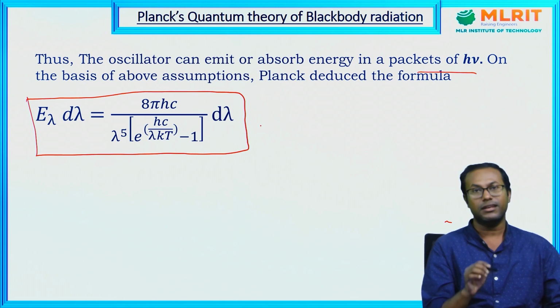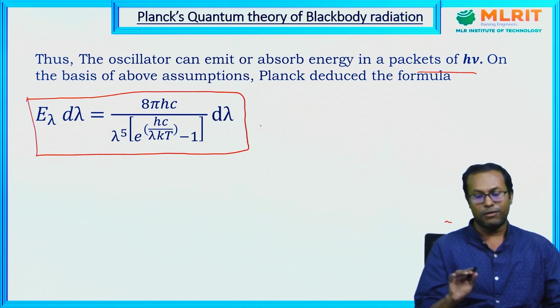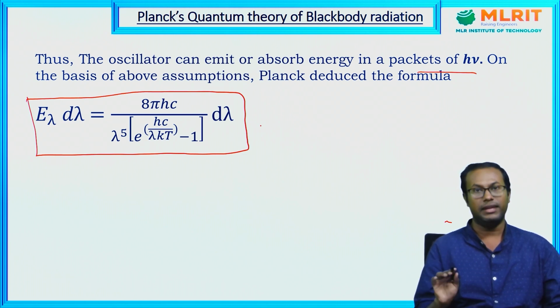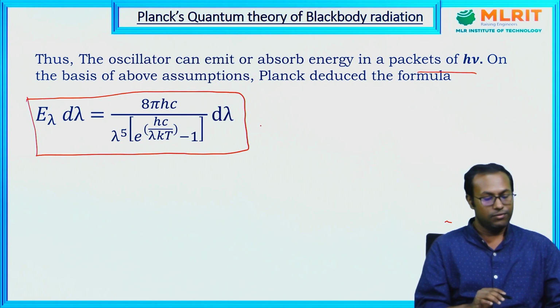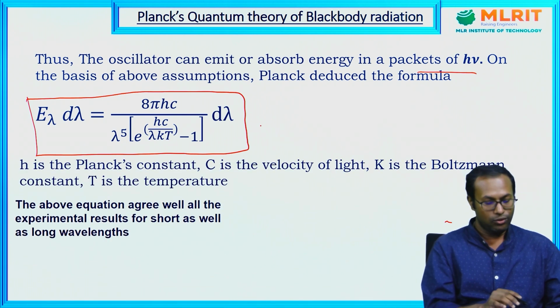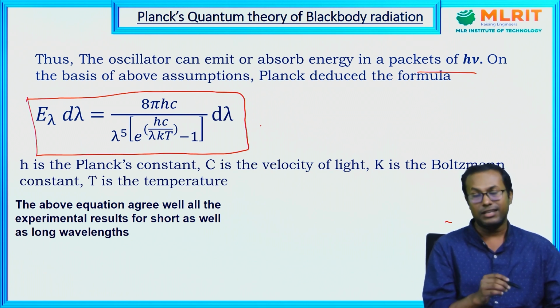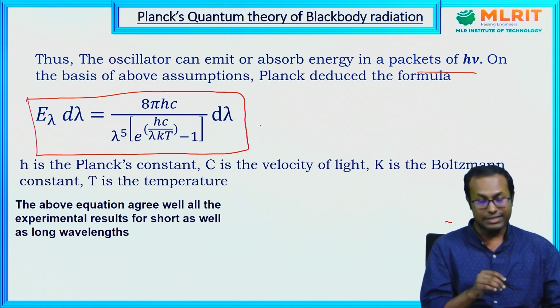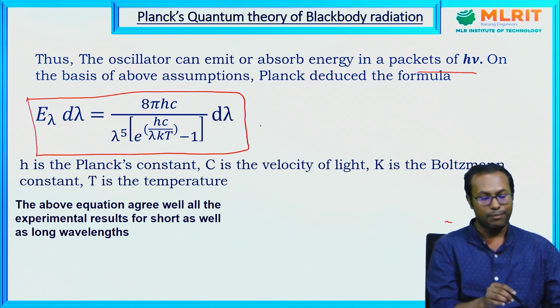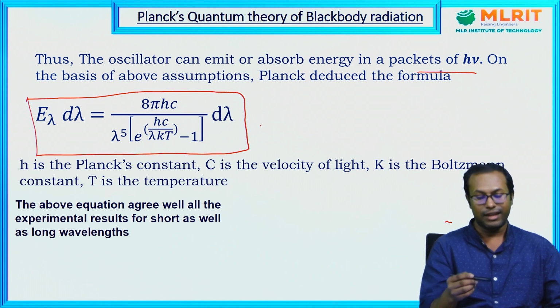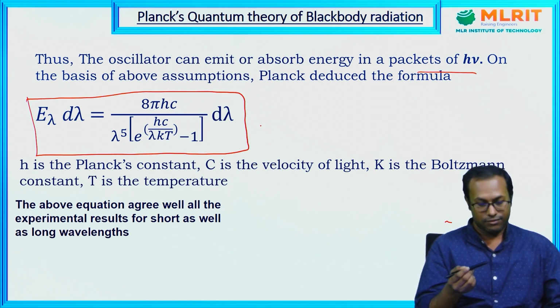From this expression, the entire black body radiation spectrum can be explained, for the low wavelength region as well as the high wavelength region. This law can be reduced as follows. Let's see, when lambda T is much less than 1, what will happen? e to the power hc by lambda kT is much greater than 1. At that time this law is replaced by Wien's law for the low wavelength region.